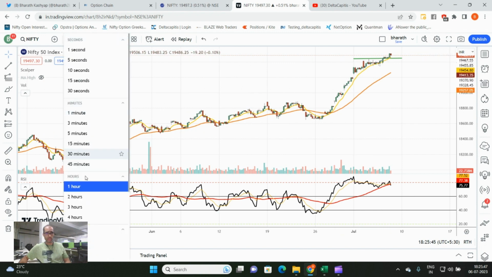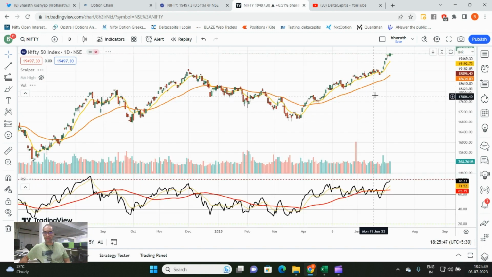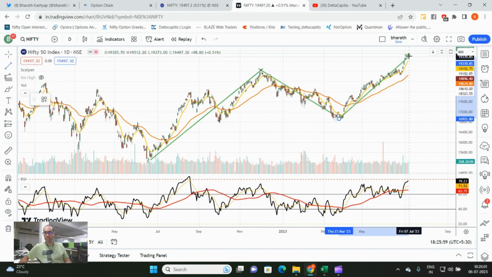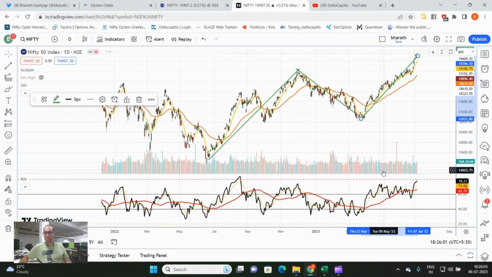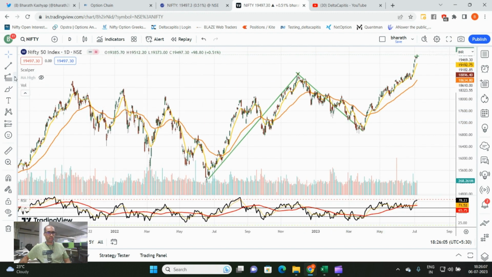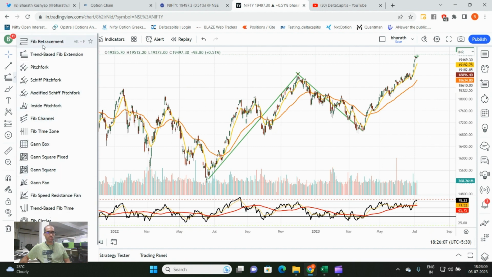Otherwise, what is the other way around? We look at Fibonacci extensions, trend-based Fibonacci extensions. So now, look at the previous swing. This was a previous swing, and then there was a correction. After that swing, we are taking one more up move. Usually, we look at Fibonacci extensions, which is a different concept. Maybe in some other video I'll discuss Fibonacci extensions. Now, trend-based Fib extension.